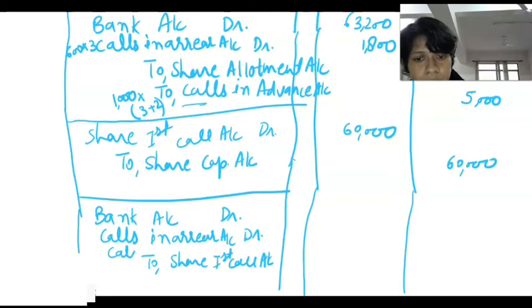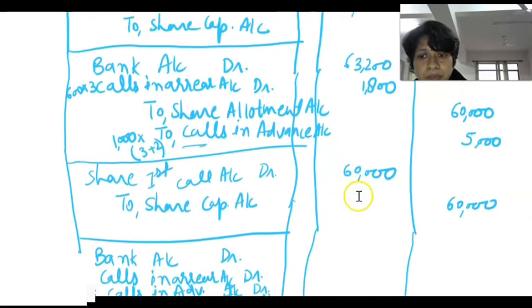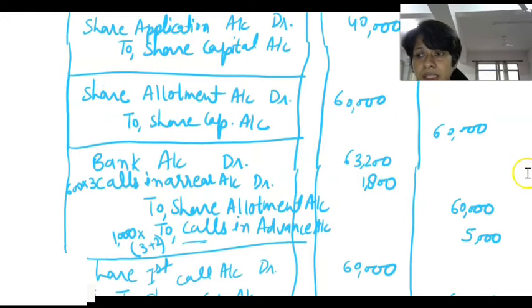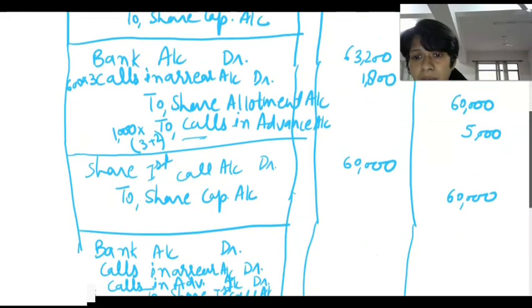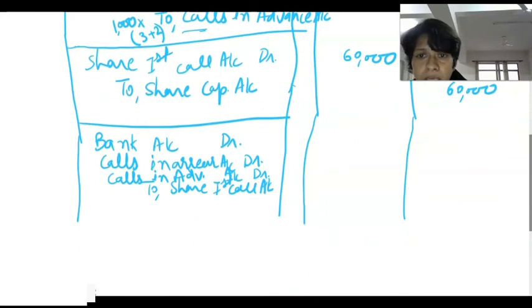So we have also adjust this transaction or advance money calls in advance account debit. Now we will debit this amount. It means we have adjusted this advance money or first call money in receiving time. So we have debited, it means 1000 into 3.